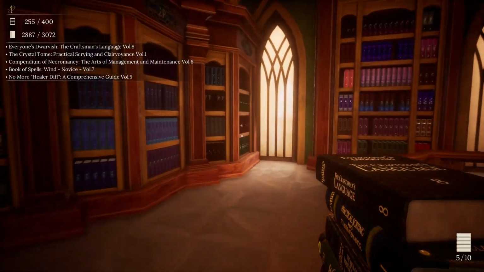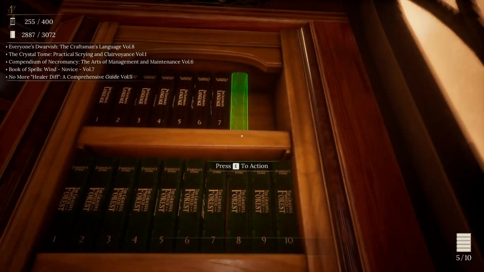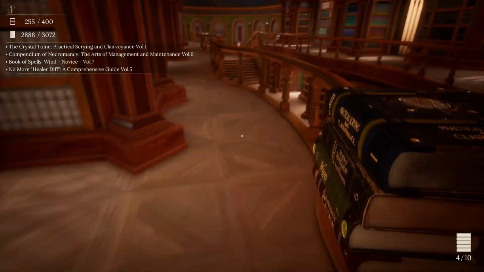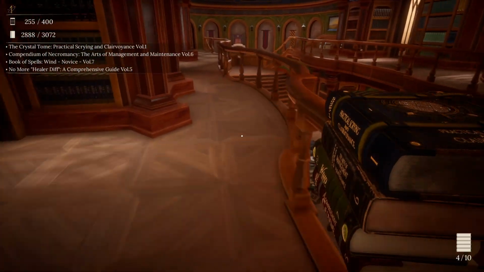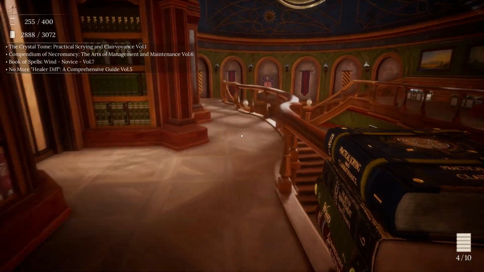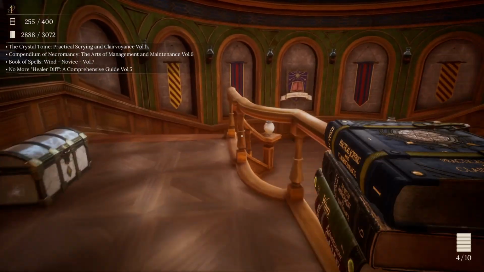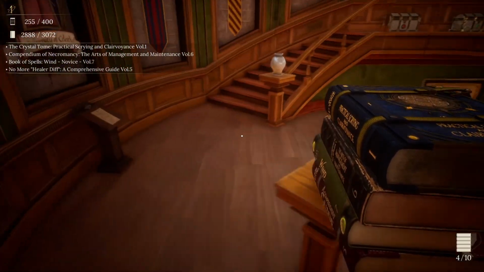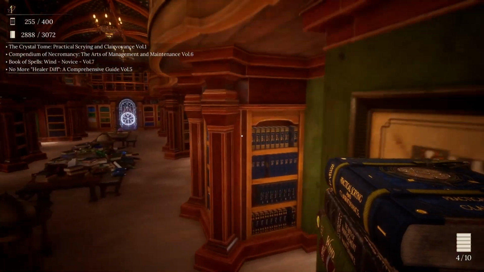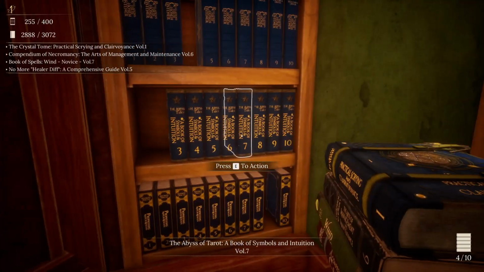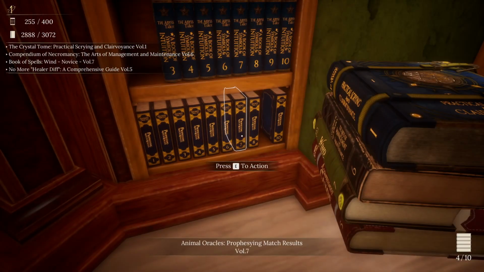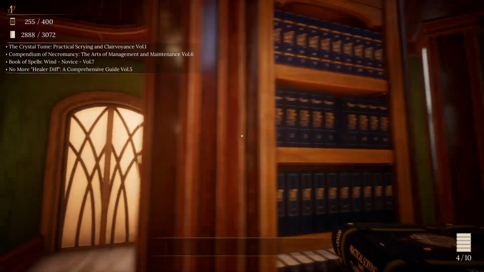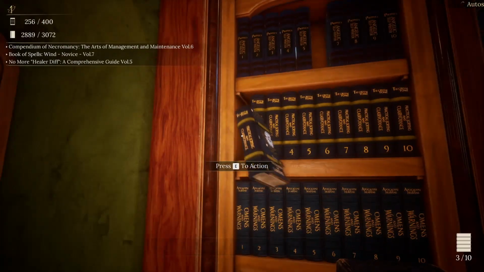Everyone's Dwarvish, the Craftsman's Language, Volume 8, we still are missing a few for that one. Divination, Necromancy, Destruction, and Healing. Okay, that's good. So we can get the Divination done next. Crystal Time Practical. Where is this? Oh, it's Volume 1. I can just look for empty Volume 1. So it goes right here.